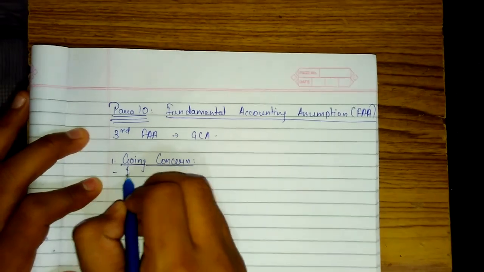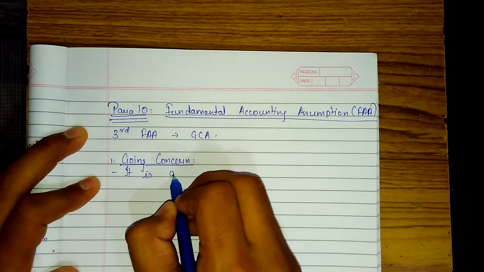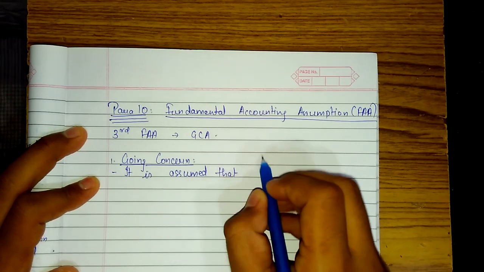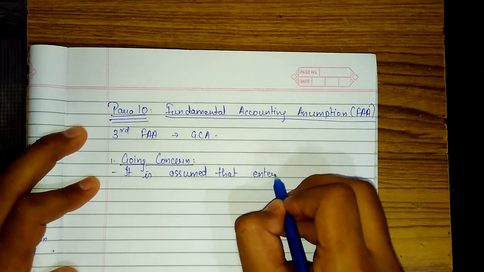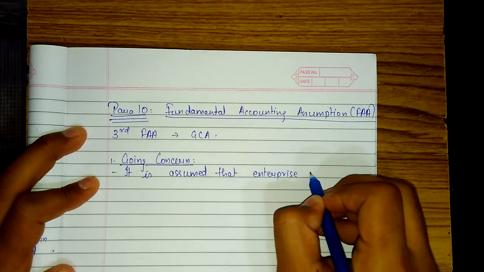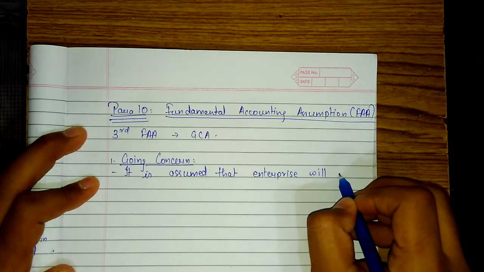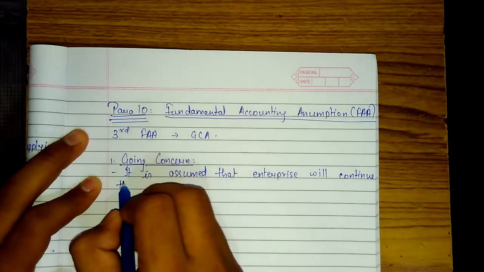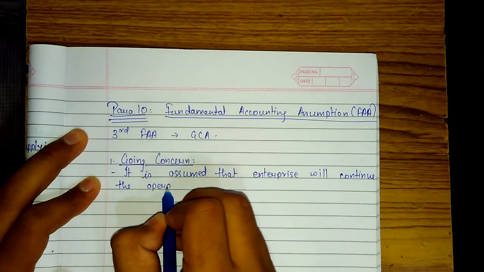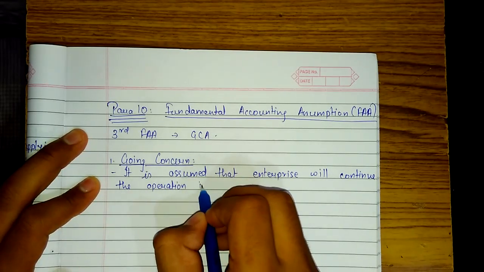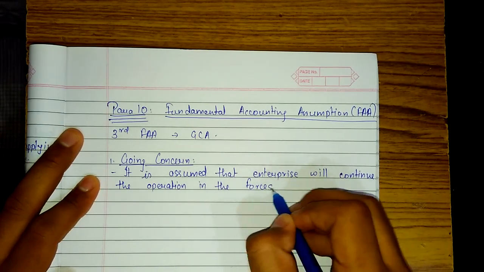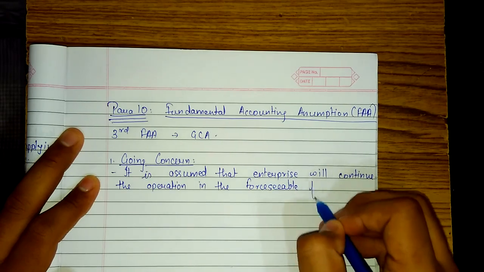Going concern means it is assumed that enterprise will continue the operation in the foreseeable future.